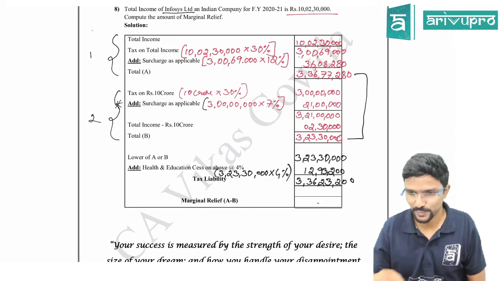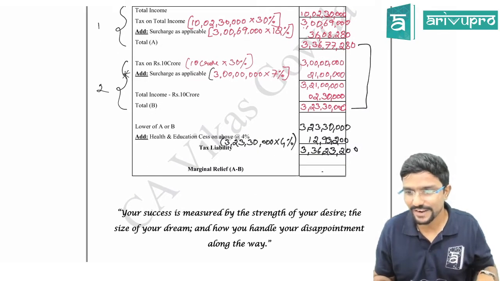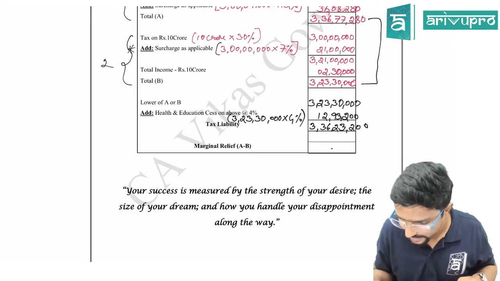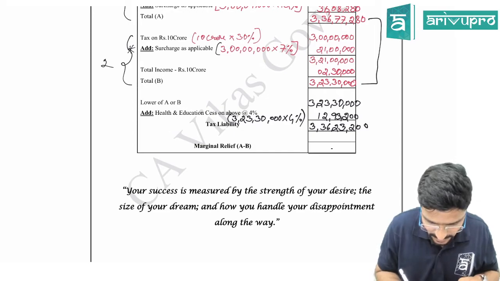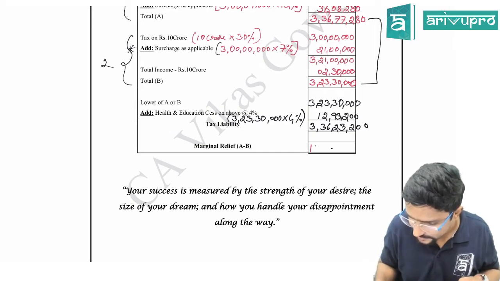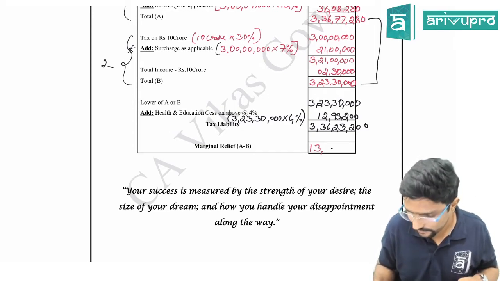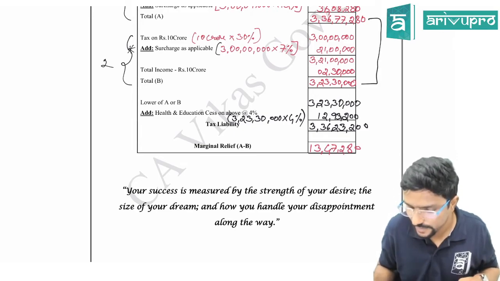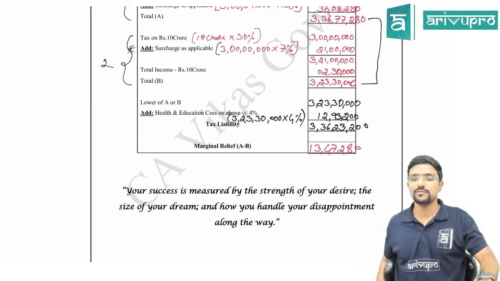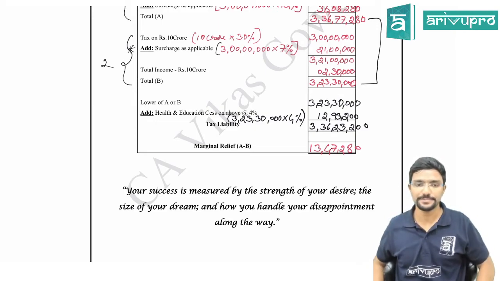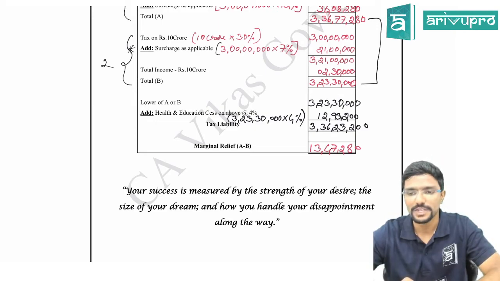Anyway, we have to. Marginal relief is 13,47,280.